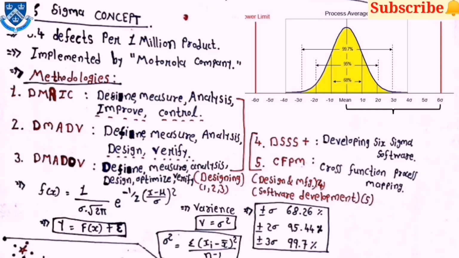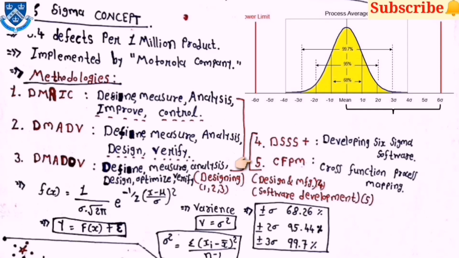And there are some methodologies. First one is DMAIC, which stands for Define, Measure, Analyze, Improve and Control. Then the second one is DMADV, meaning Define, Measure, Analyze, Design, Verify. Then DMADOV stands for Define, Measure, Analyze, Design, Optimize and Verify. Then DSSS stands for Developing Six Sigma Software.